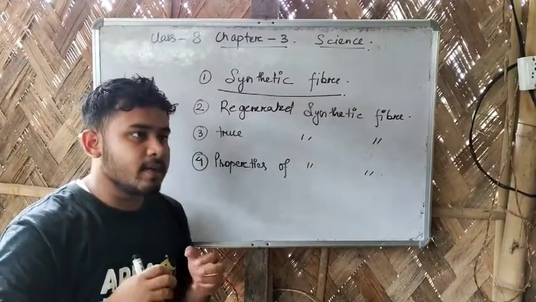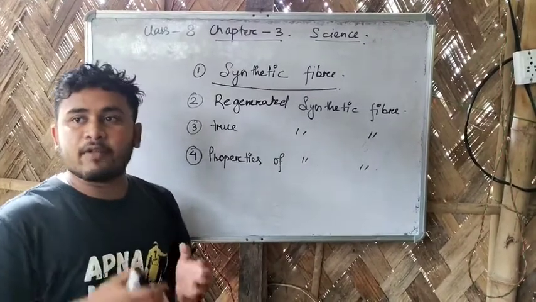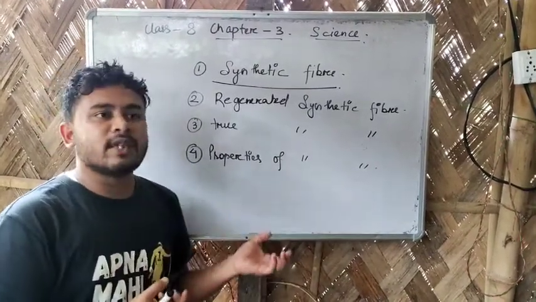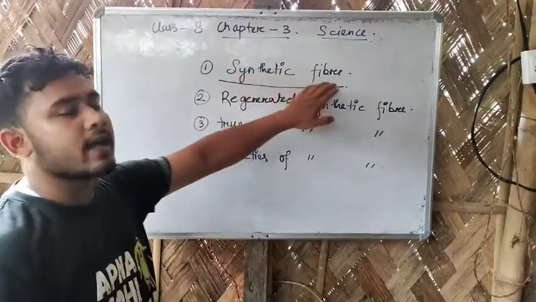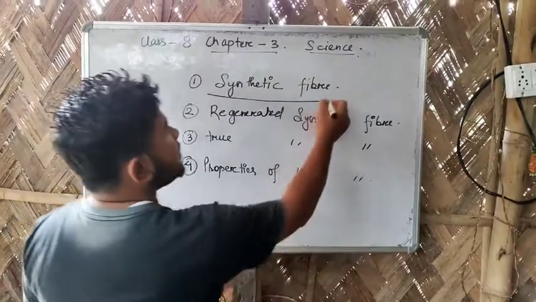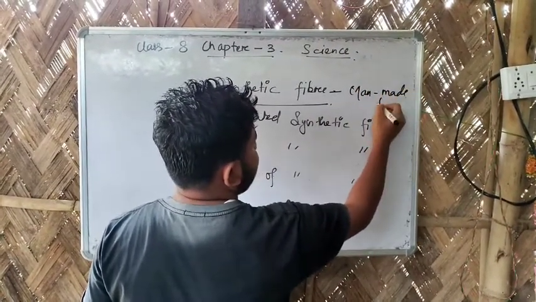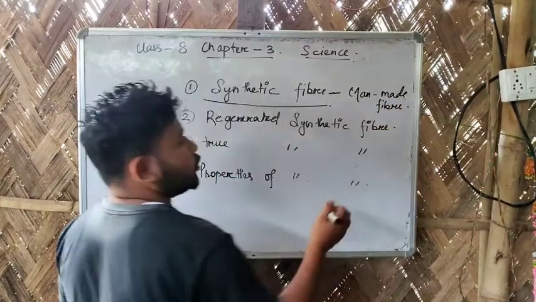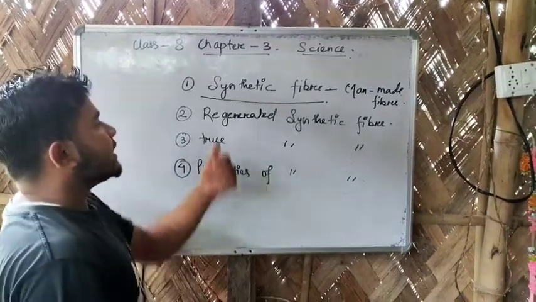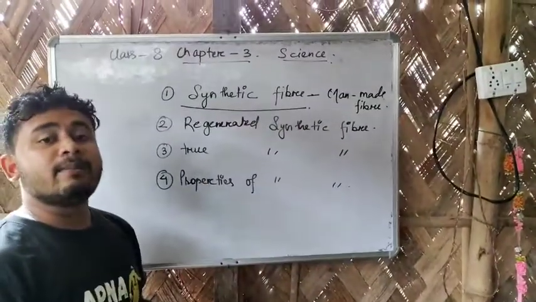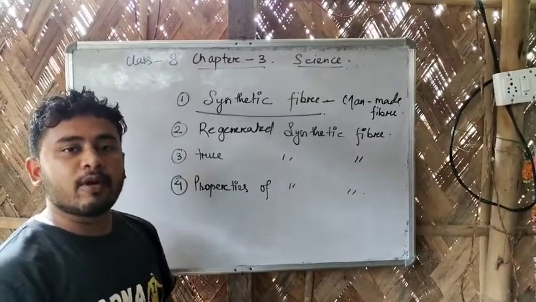Synthetic fibers are the fibers which are made in the factory with the help of chemicals and with the help of some natural things. When the chemicals are mixed, synthetic fiber is made. Synthetic fiber is also called man-made fiber. You have learned that fibers are of 2 types, natural fiber and synthetic fiber. Natural fibers are the fibers which we get from nature, and synthetic fibers are the fibers that are made by human beings in the factory or in the industry with the help of chemicals.